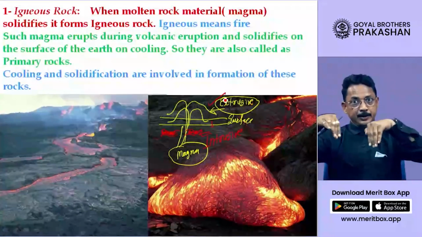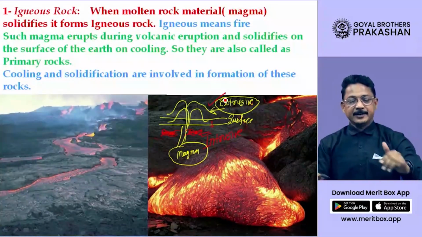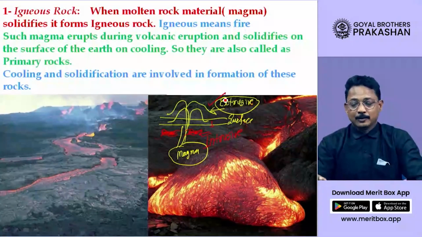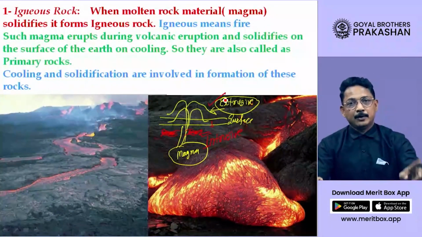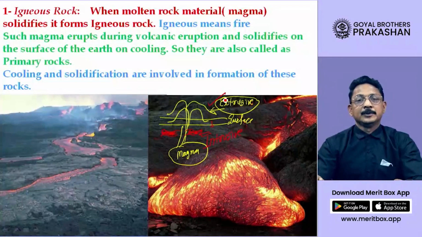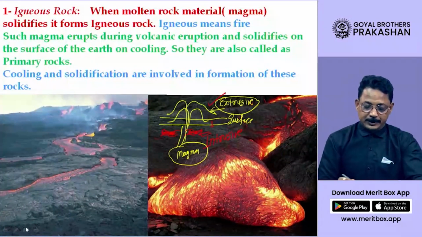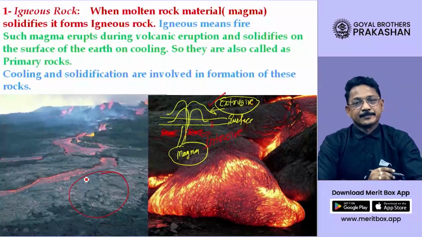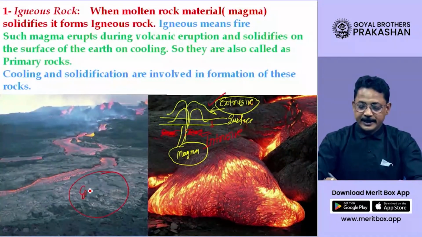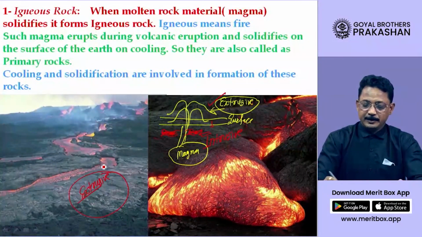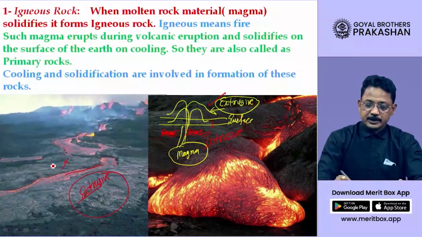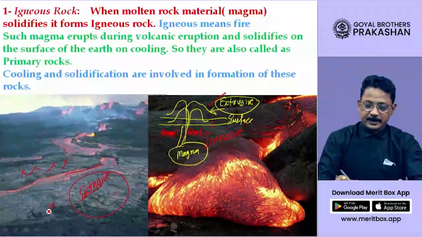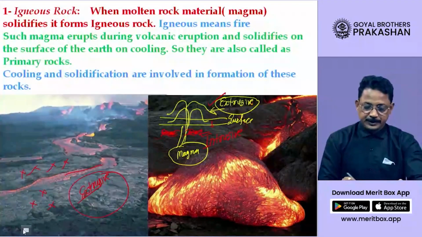One is intrusive, which is inside the surface of the earth. Okay. So this is how we have two types of igneous rocks, dear students. Now, can you identify which rock is this? This is extrusive type of igneous rock because this lava must have been flowing here also, but now it has got solidified. So this is how the rock is getting formed.